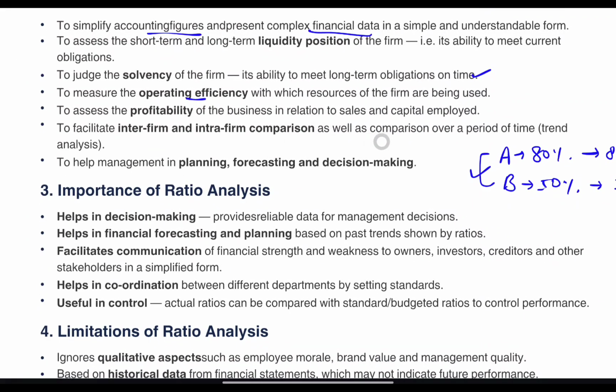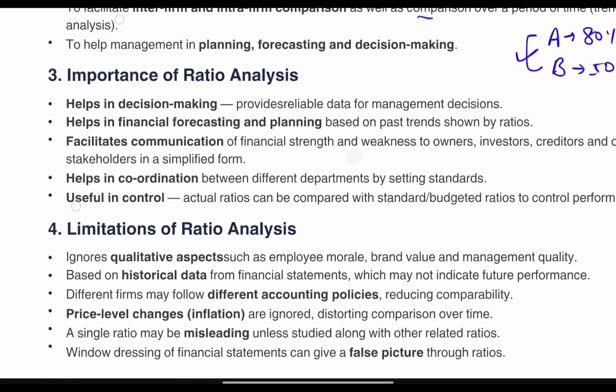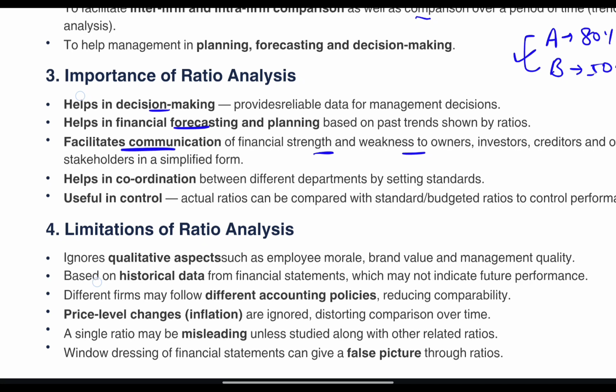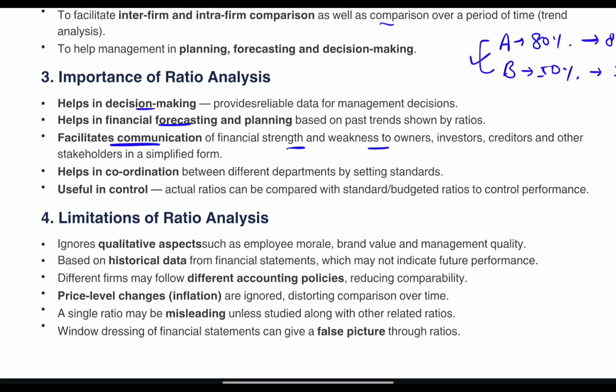It helps in comparison also. To help management in planning, forecasting and decisions. Importance is also mentioned alongside the objectives: it helps in decision making, forecasting, and facilitates communication of financial statement strengths and weaknesses to its stakeholders. What are various stakeholders? That is owners, investors, creditors, government and many other stakeholders.